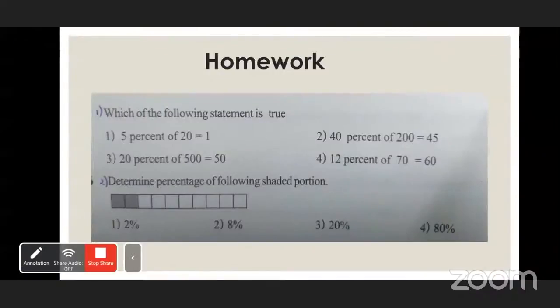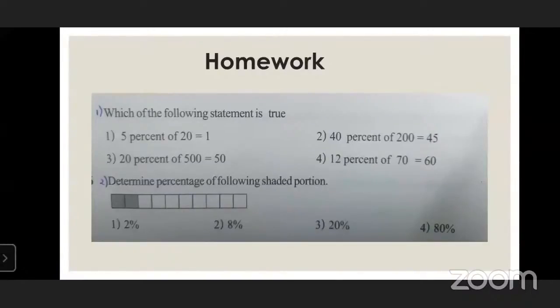Okay, now these sums are for your homework. Very easy question. Which of the following statements is true? Okay, now tell me which one is true. 5% of 20 is 1. 40% of 200 is 45. Yes, student, can you tell me which one is correct?